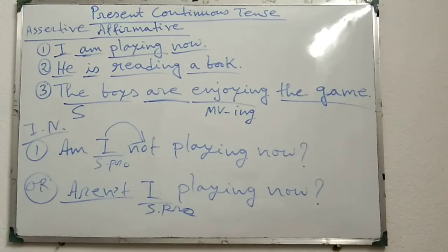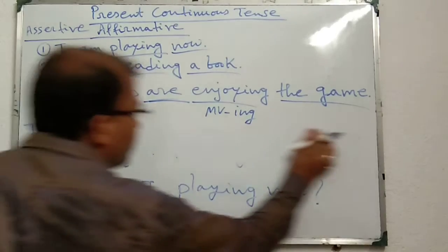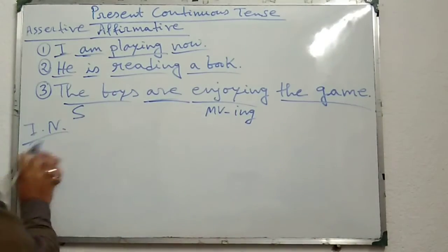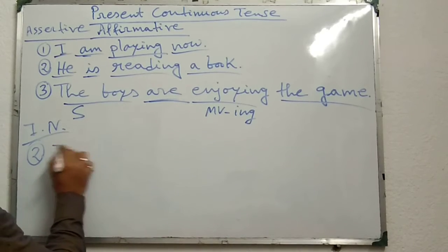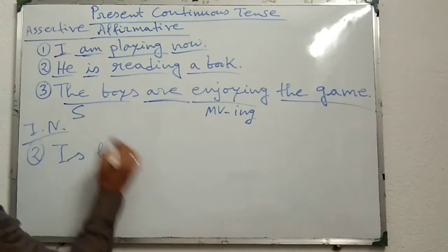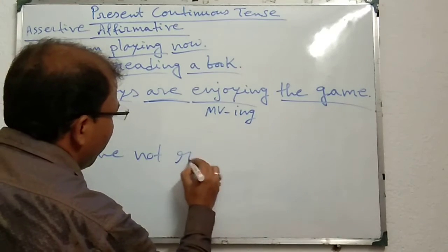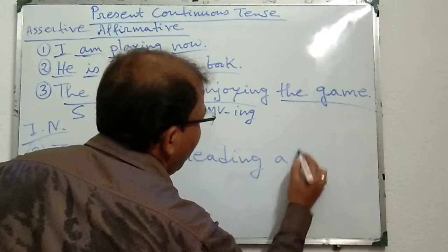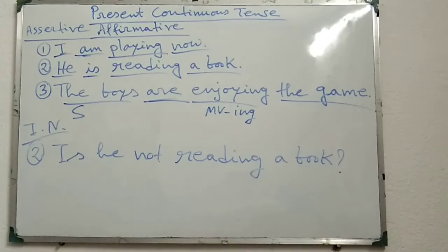Similarly, if I want to make the second sentence into interrogative negative, the answer will be like this. Is he not reading a book?